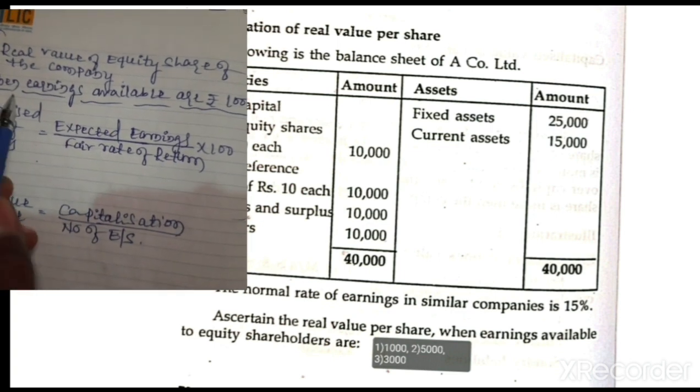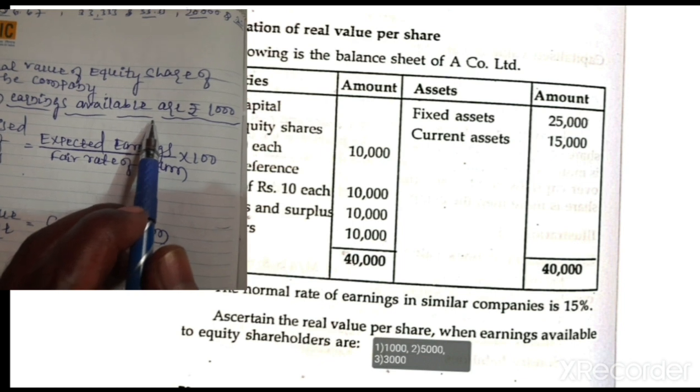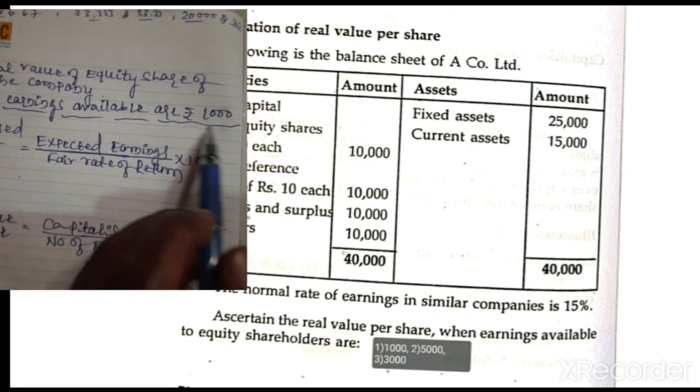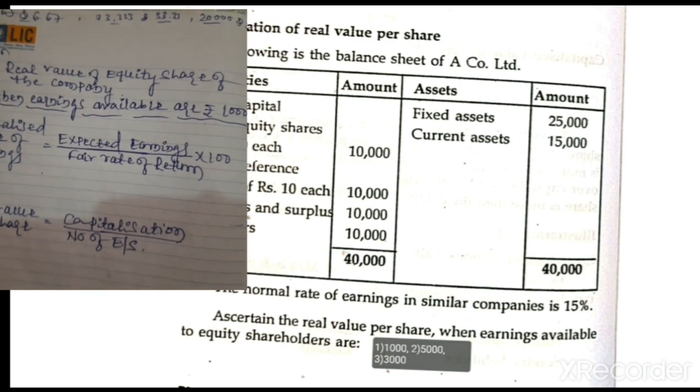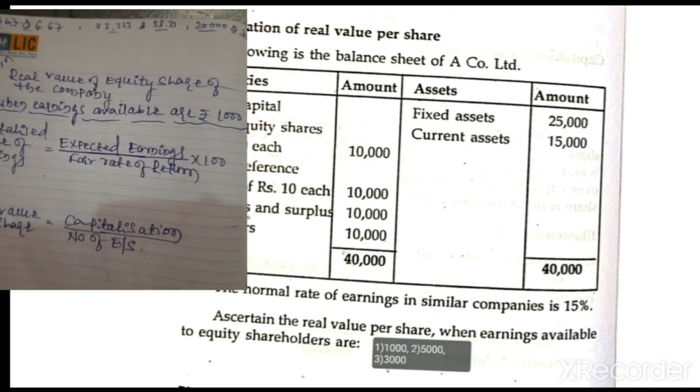First one, when earnings available are rupees 1000. If earnings are 1000, how much is the real value? Is it clear what I am telling you? That is very important.